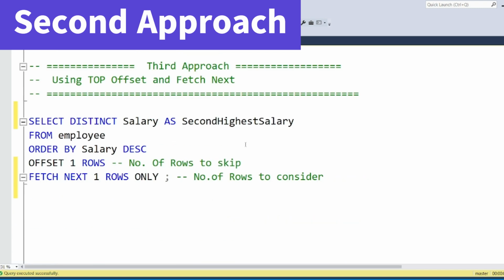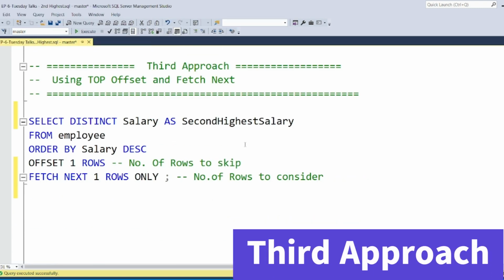Let's go and try to understand the third approach. The third approach uses offset and fetch next. Offset and fetch next are 2 very important and useful clauses that you use in SQL queries. Offset 1 row means you are going to skip 1 row. First you find the distinct salary.